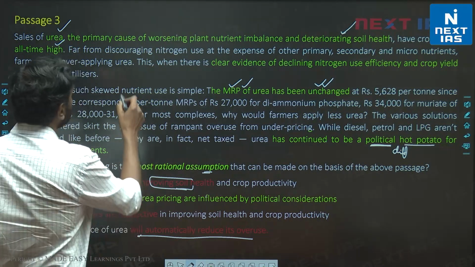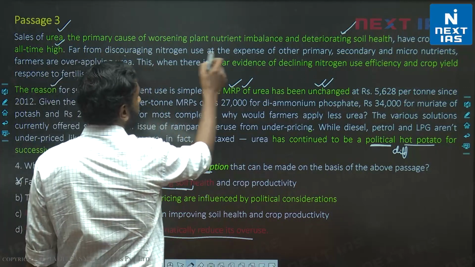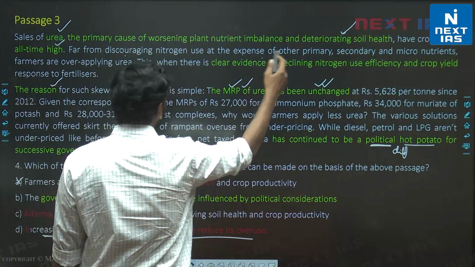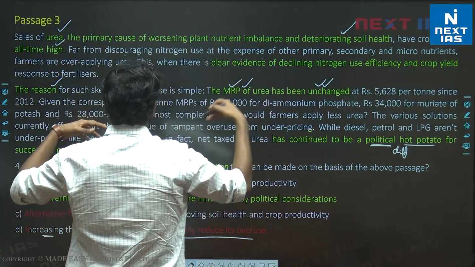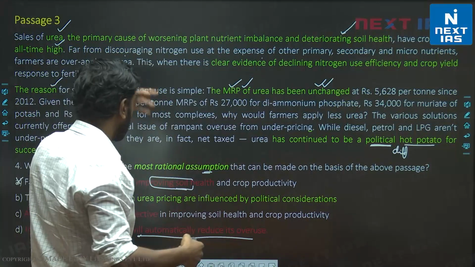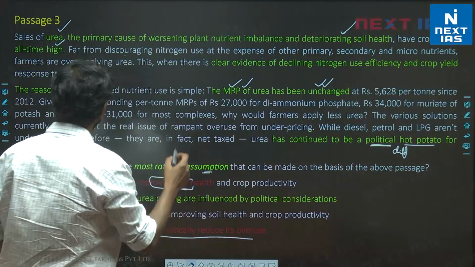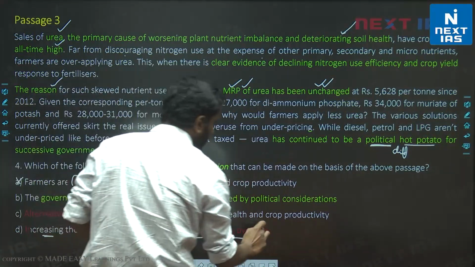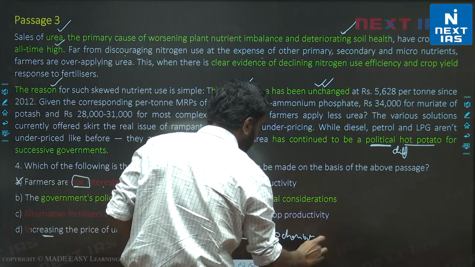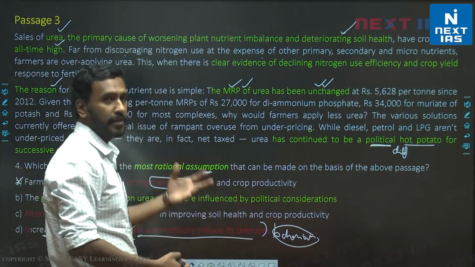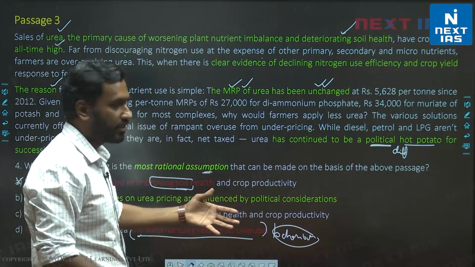So far from discouraging the nitrogen use at the expense of other primary and secondary nutrients, instead of using other nutrients, farmers are over applying urea. So that is implied here, right? So we know that there is some associated behavior change also. It's not an immediate change. Farmers know it's loss making, and a behavior change is also required.